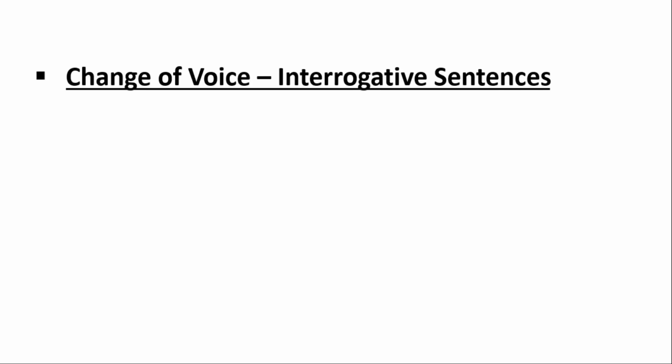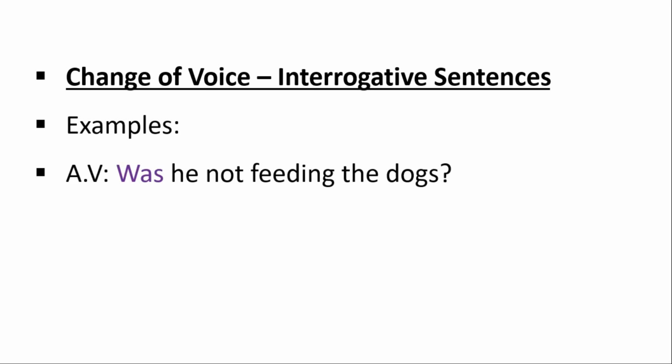Looking forward, some examples in interrogative sentences. Was he not feeding the dogs? It's an active voice, so we have to change it into passive voice. So first of all we have to find out the object. The dogs is an object.